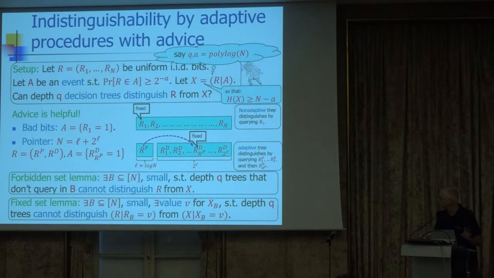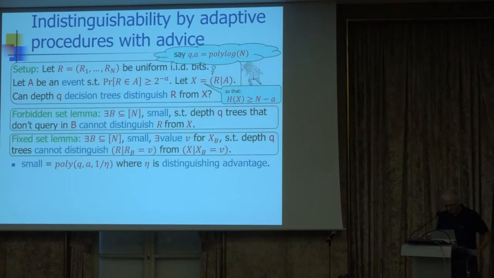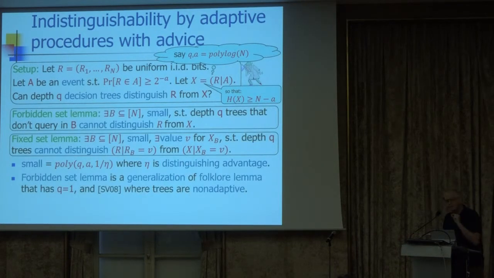So these are the two lemmas that we prove. A few comments are in order. One is that the forbidden set lemma can be seen as a generalization of a very famous folklore lemma, which in this language is the case that Q equals 1. This lemma is used in many places, and so we think that this generalization may be helpful. Another comment is that in the previous paper with Viola, we had a forbidden set lemma, but only for non-adaptive trees. And this is one of the reasons why we weren't able to handle adaptive reductions.